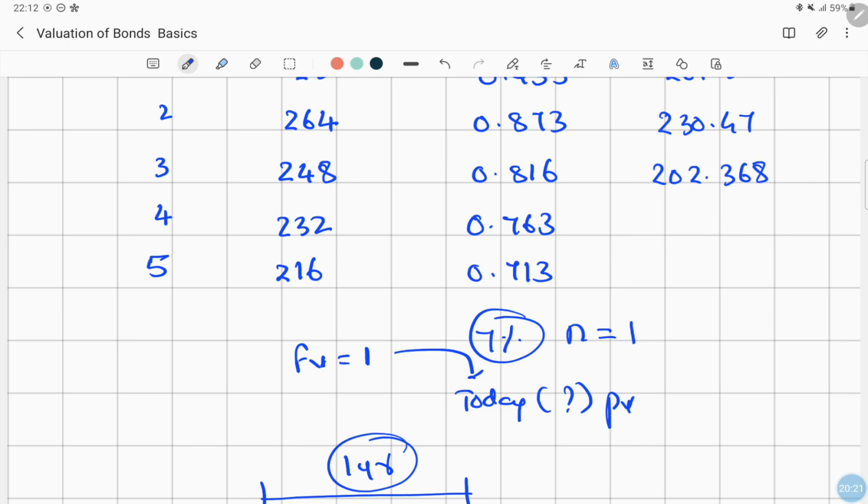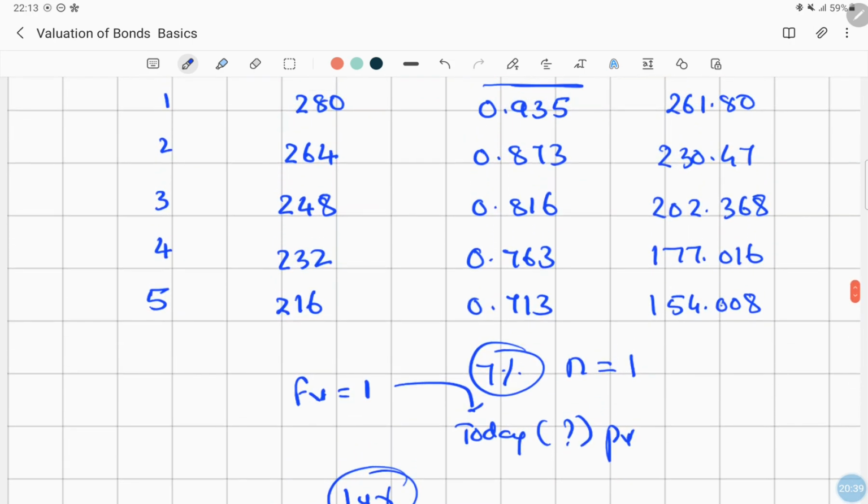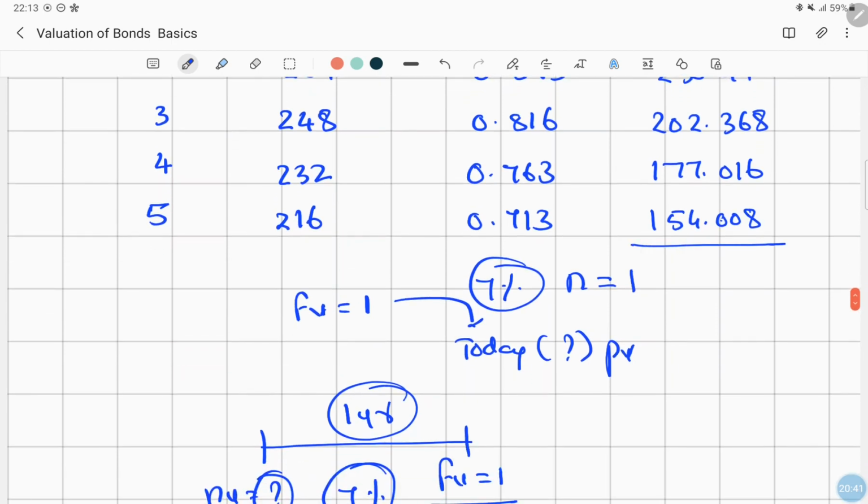Then 232 into 0.763, which gives 177.016. Then 216 into 0.713, I'll be getting 154.008.